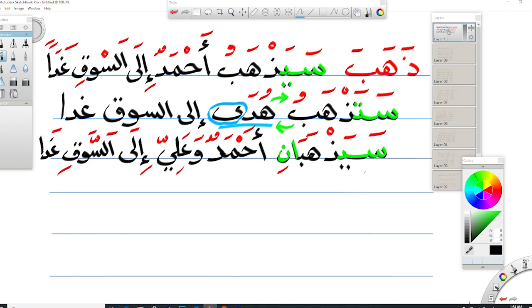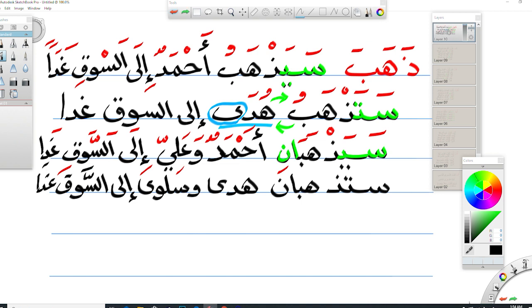Let's move to the next example, which is for dual feminine. ستذهبان هدى وسلوى إلى السوق غدا. Huda and Salwa are names for girls. So ستذهبان, they will go. Huda and Salwa to the market tomorrow. We added sin and ta at the beginning of the root, and we added alif and noon at the end.